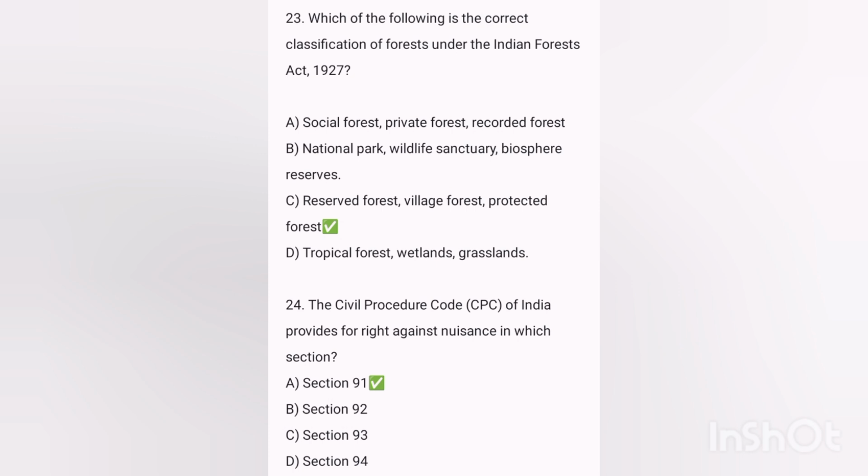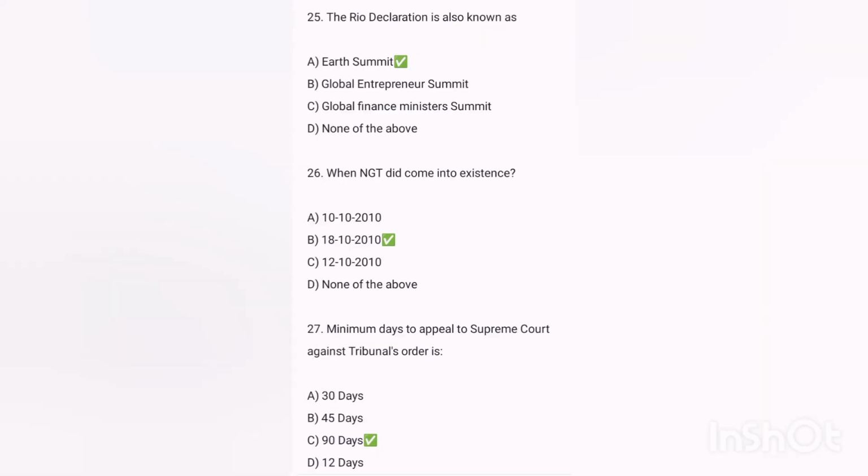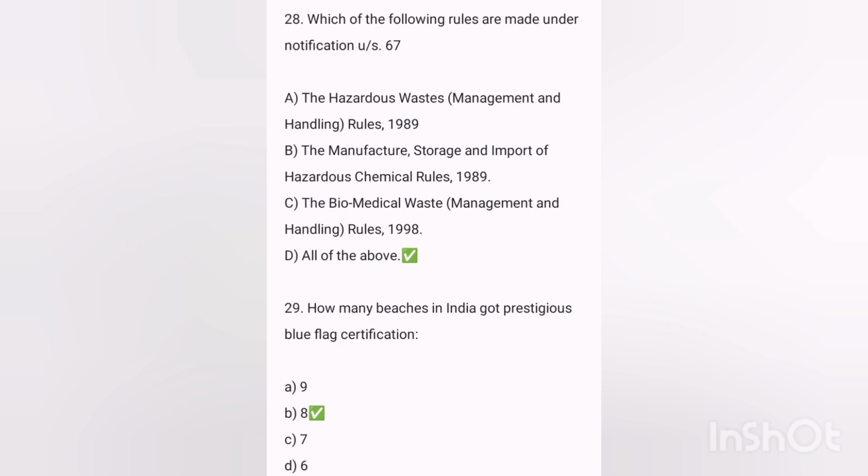Next, the Civil Procedure Code of India provides for the right against nuisance in which section? Answer was 91. Next, the Rio Declaration is also known as the? Answer was Earth Summit. Next, in which year did it come into existence? Answer, 1992. Next, the minimum period of appeal to the Supreme Court against a tribunal order is? Answer was 90 days. Next, which of the following rules are made under the notification 66? Answer was all of the above.